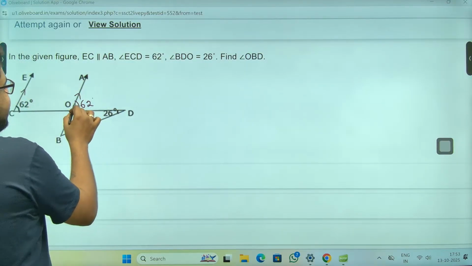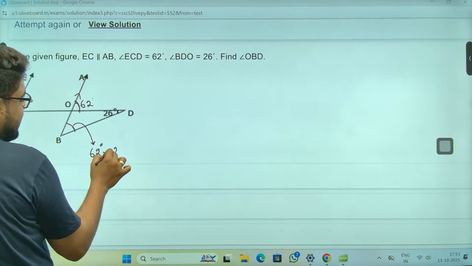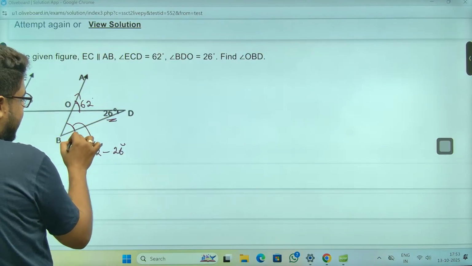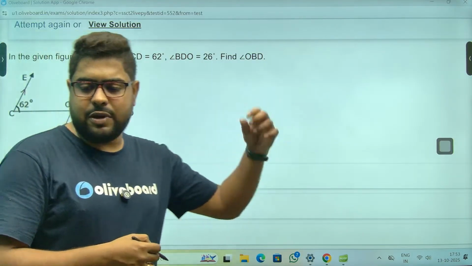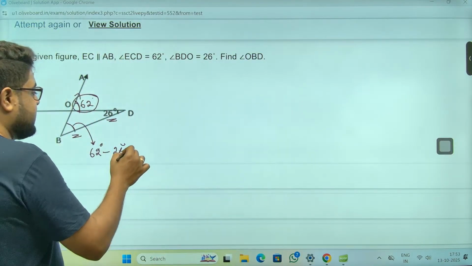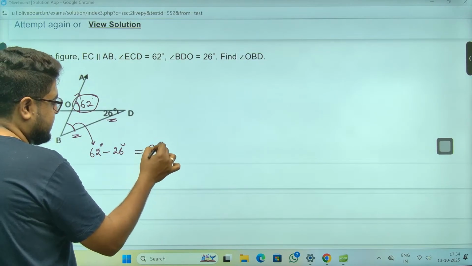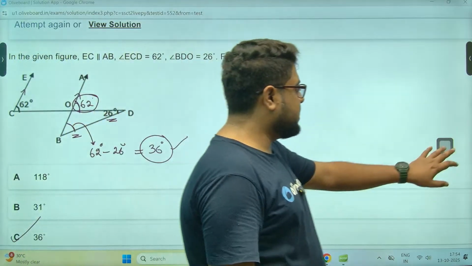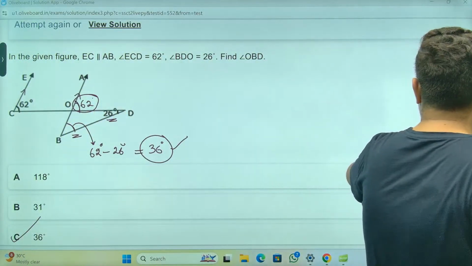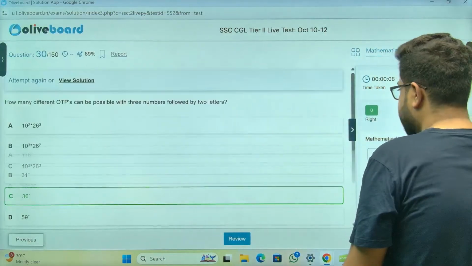So this is an external angle. So this must be 62 minus 26. You see, this angle plus this angle must be equal to the external angle. External angle is the sum of internal angles. So you just do this. Sir, this is 32, 32 plus this 36, sir. Option number C is the answer, sir. Option number C is most definitely my answer.